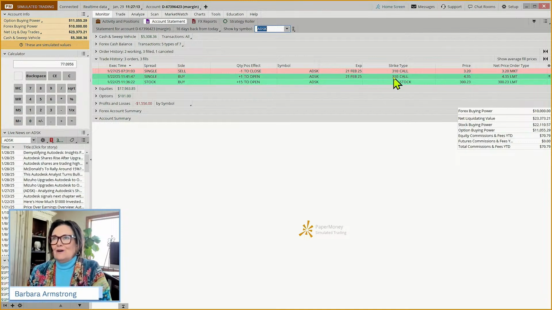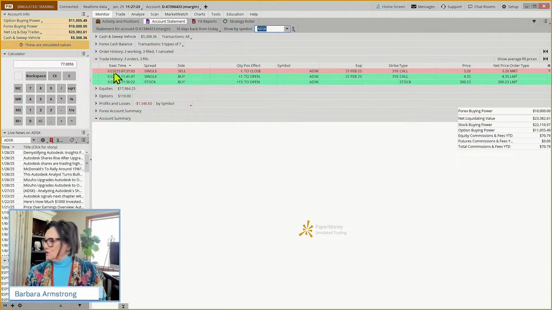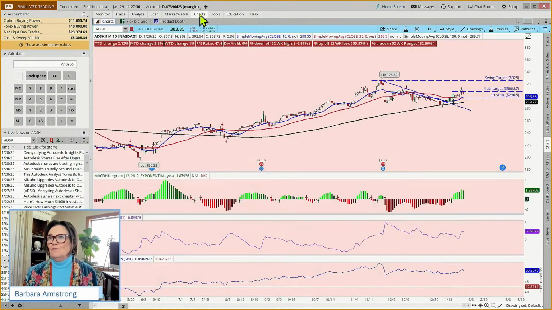And this is one of those ones where I'm kind of gnashing my teeth because we ended up stopped out. I went through the calculations on Friday because I believe we were stopped out of that one. Oh no, we were out of this one on Monday. I think we reviewed that in our class on Monday. So we were down on Autodesk. We got stopped out. And then what happened?